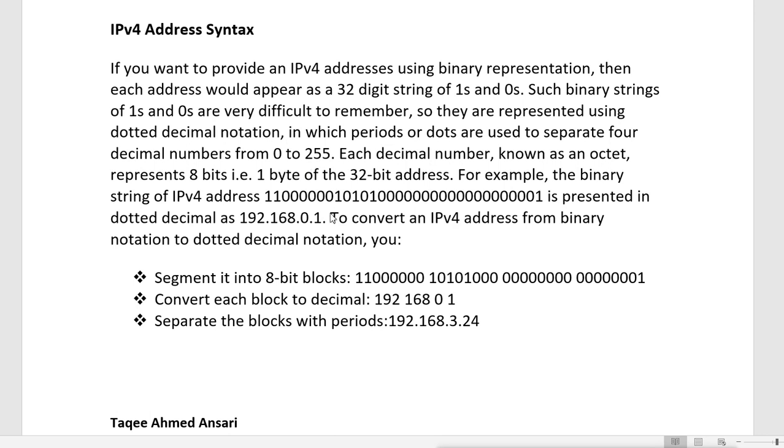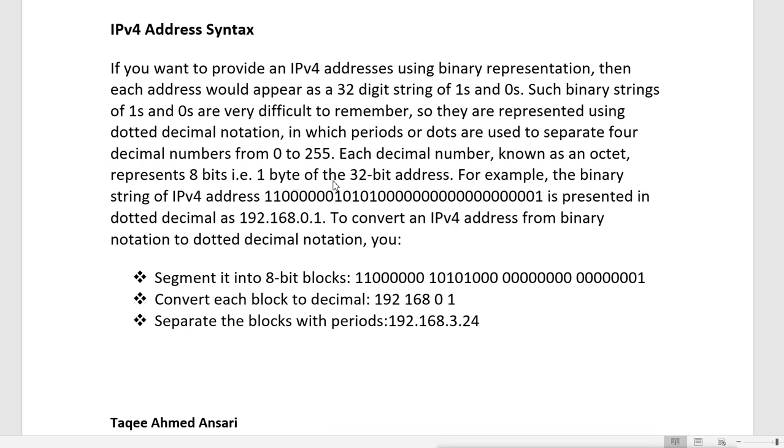Now 0 to 255 is the decimal representation of each of these 8 bits. Remember, it is divided into 8 bits, known as an octet. So there are 4 parts, and each decimal number has 8 bits. That means 8 bits is equal to 1 octet, and that is also 1 byte. When you combine 8 bits, it can also be called 1 byte.